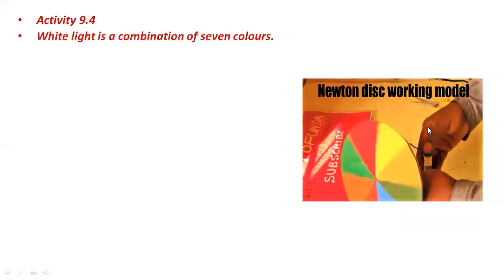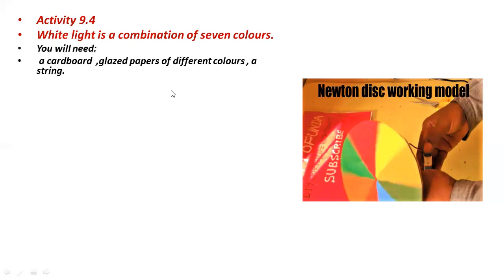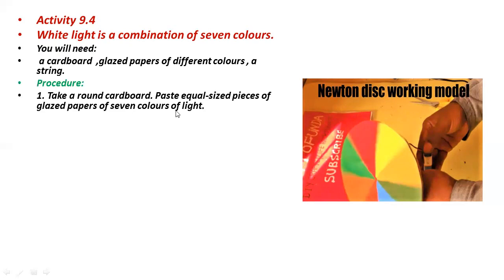Activity 9.4: white light is a combination of 7 colors, as we discussed in our previous slides. For this activity, you will need a cardboard, glazed papers of different colors, and a string. You can see a string or a wire. Procedure: take a round cardboard and paste equal size pieces of glazed paper. You can see this is a round cardboard, and place pieces of glazed paper on this circular cardboard.